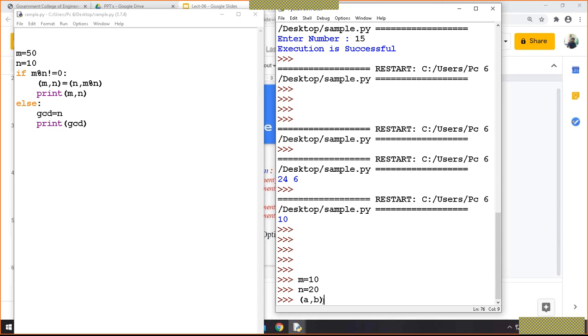So the value of a would be 10, and the value of b would be 20. So this assignment is also there. Getting this? So that was one simple example of assignment. I will tell you more afterwards, but I think you just understood this one.